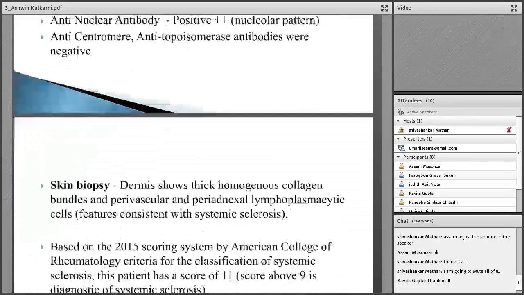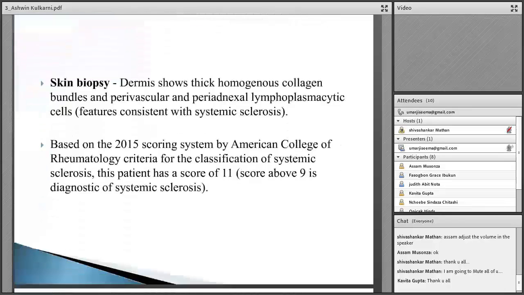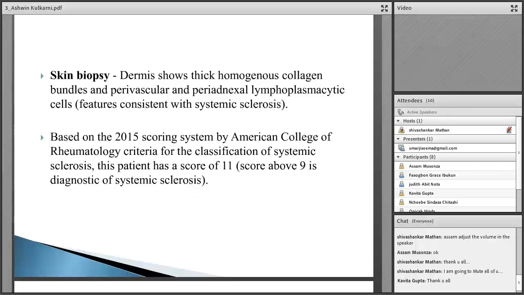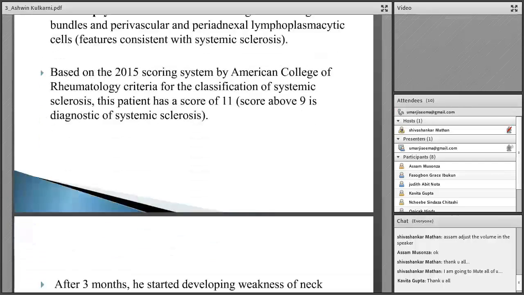A skin biopsy was done, which showed thickening of dermis, homogenization, vascular and periadnexal lymphoplasmacytic cells. So these findings were features of systemic sclerosis. So based on the 2015 scoring system by the American College of Rheumatology, this patient had a score of above 9. That is, he had systemic sclerosis.